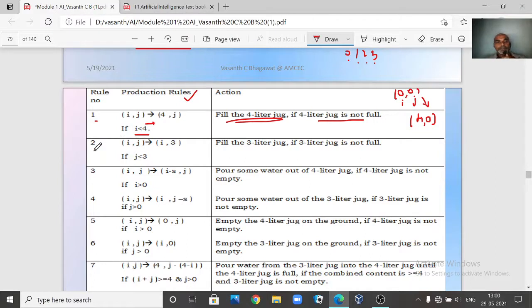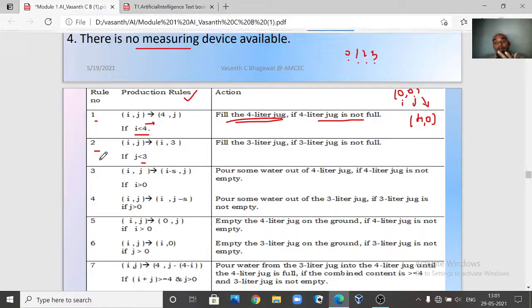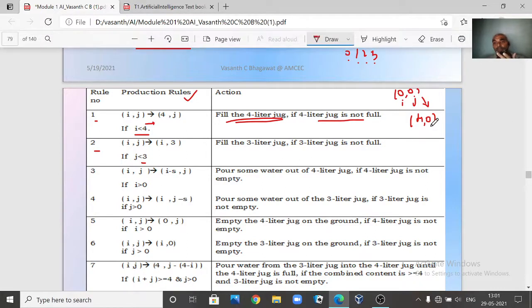Now similarly, see the second rule, i comma j. What is the precondition? The precondition is checking only for j. Is j less than 3? Now this is your state. Can you apply rule number 2? Yes, you can apply it, because it is checking only the value of j. j is 0, which is less than 3. Yes, it is true, so you can apply the second rule also.